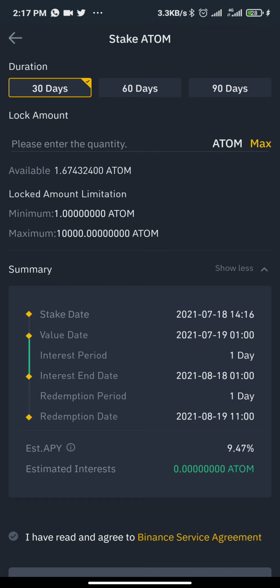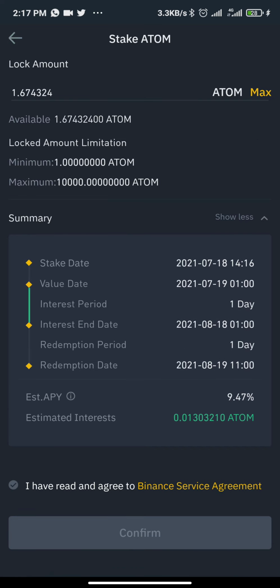Now I'll be putting the whole of this Atom in, and look at it, I'll be getting 0.013 Atom in 30 days. It's all because this Atom is very small. I guess this Atom should be around maybe 20 something dollars. So it's very, very small, that's why the return from it is small.